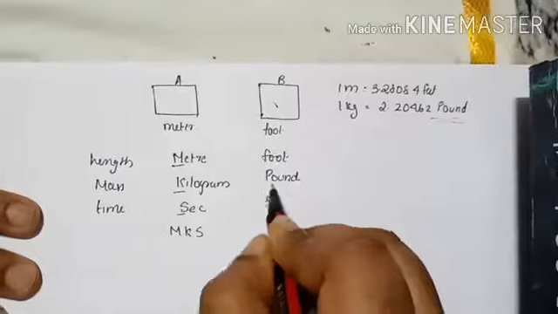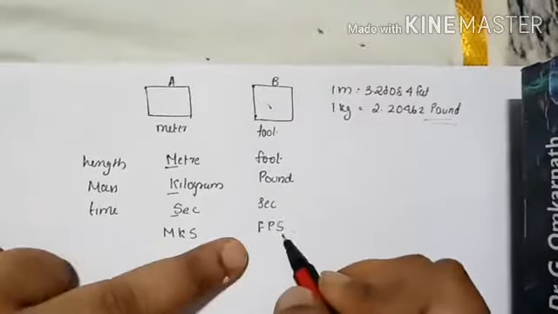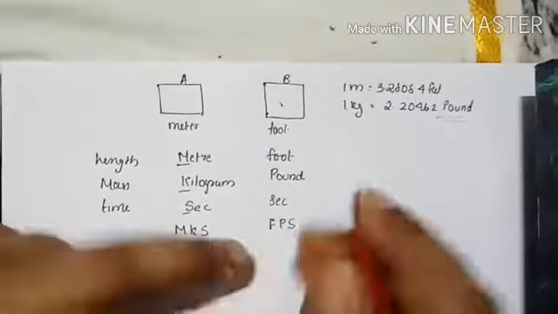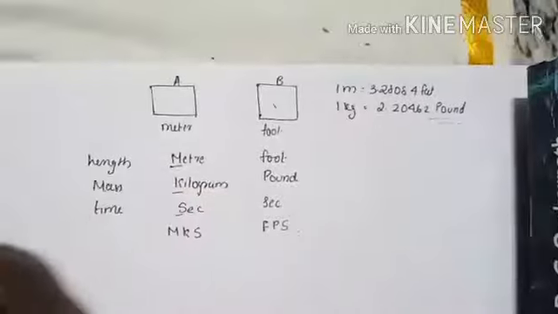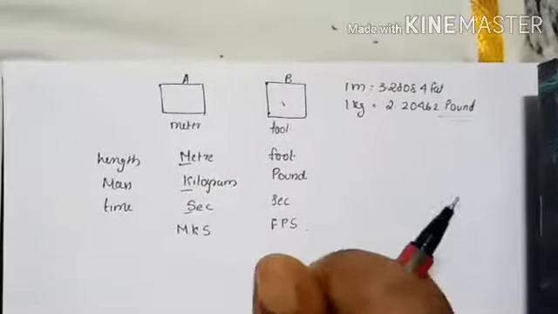So what will be the first alphabets taken? It will be FPS. This was the system which was used by the UK and almost all the countries which were conquered by the UK or Britain. So MKS system, FPS system.